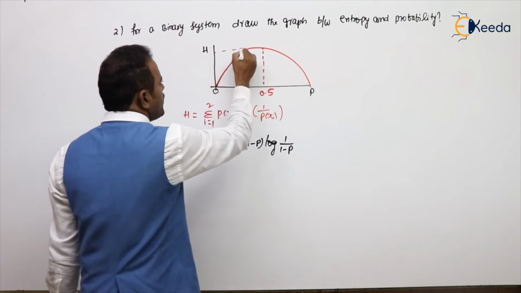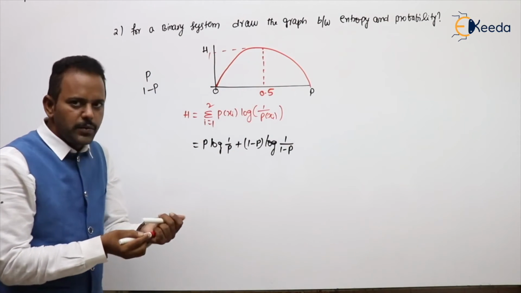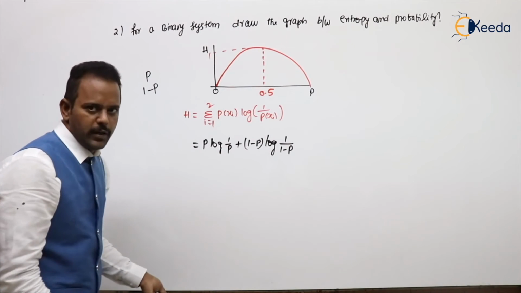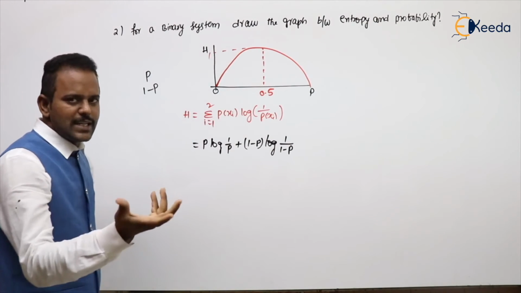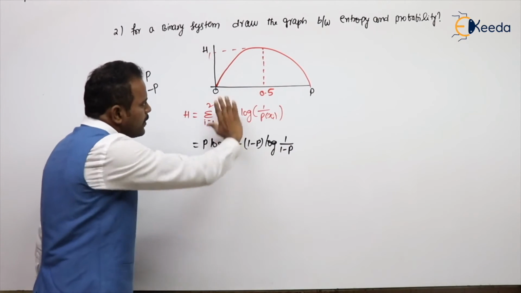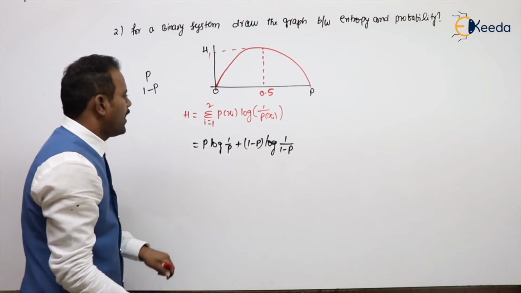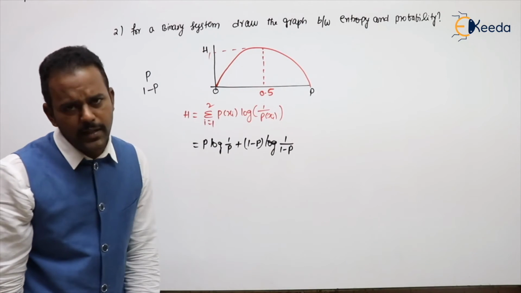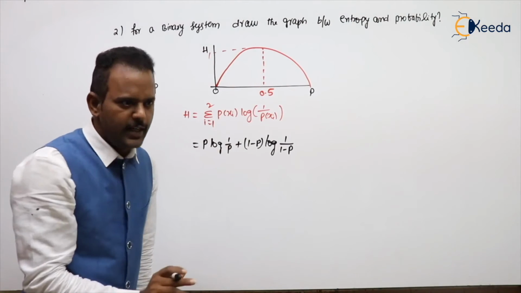And what will this value be? Substitute 0.5. If both symbols are 1 by 2, 1 by 2, then how much will you get? 1 only. How do you get that 0.5? You can get it by trial and error, or I will show you mathematically. How to calculate maxima and minima? Differentiate, equate to 0, get the roots, substitute in that.